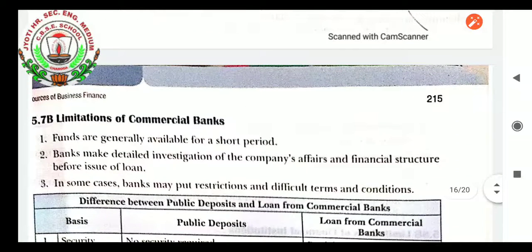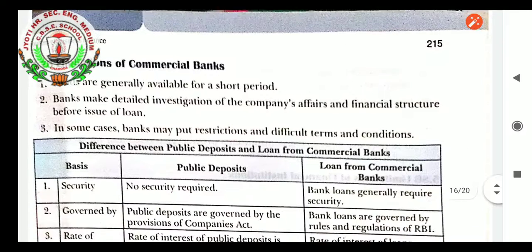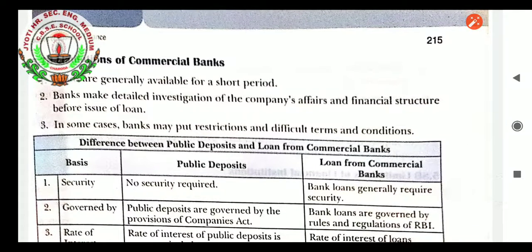When we talk about the limitations of commercial banks, funds are generally available for a short period. Banks make a detailed investigation of the company's affairs and financial structure before issue of loans. So this is the limitation of commercial banks: generally available for what period? Short period of time. In some cases, banks may put restrictions and difficult terms and conditions.